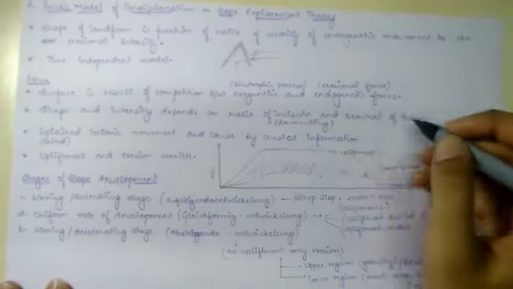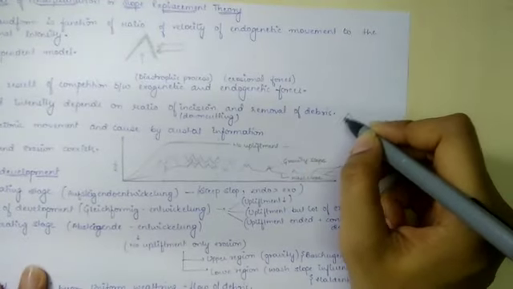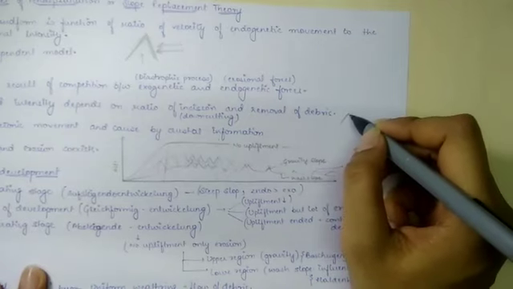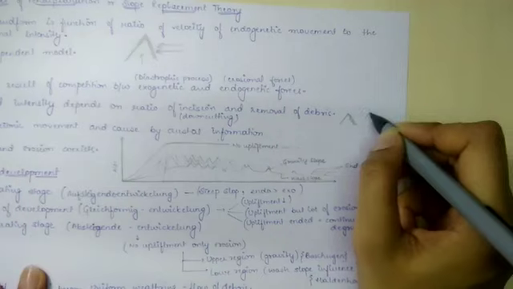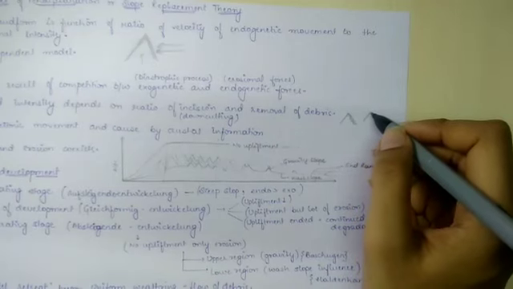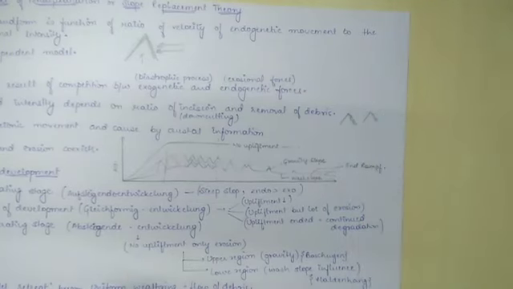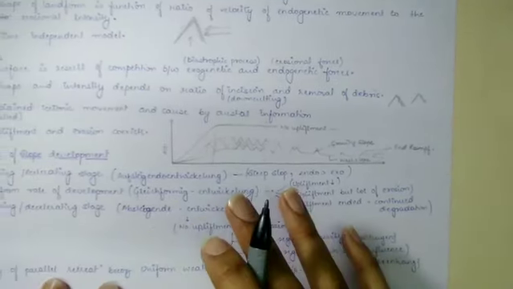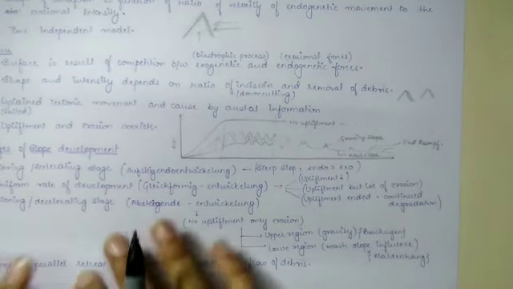Like, if the uplifted rock is soft, then it will be denuded much faster. And if it is hard rock, then the rate of down cutting and removal of debris will be slow. So shape and intensity will depend on what type of rock it is and the ratio of incision and removal of debris.